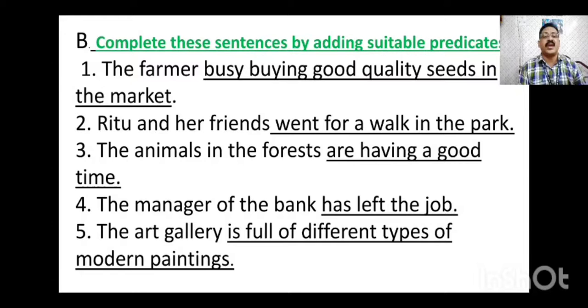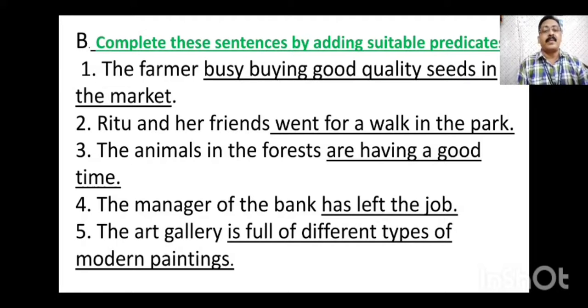Third one, the animals in the forest dash. The animals in the forest are having a good time. Are having a good time is the part of the sentence which I have added to make it a complete sentence. Are is a verb. So the subject is the animals in the forest, the subject part of the sentence. The predicate part is are having a good time.